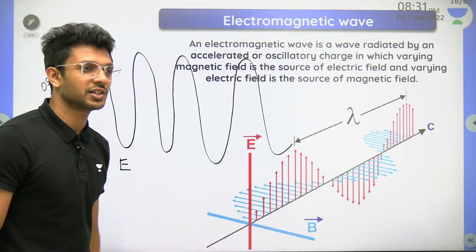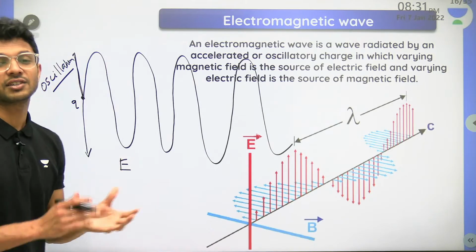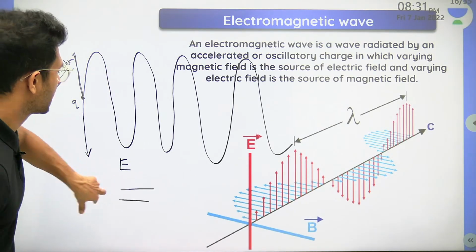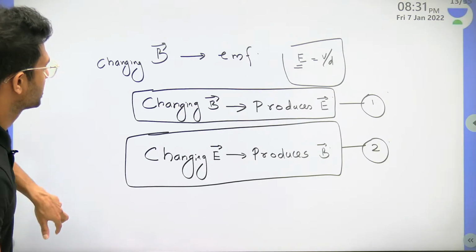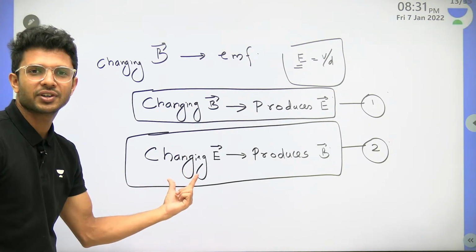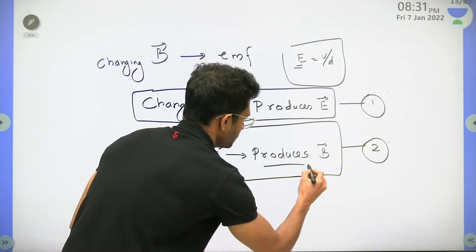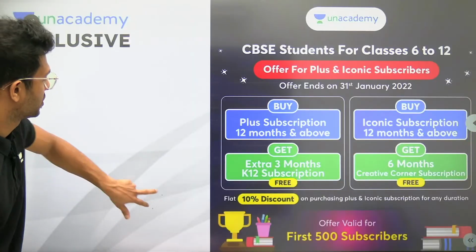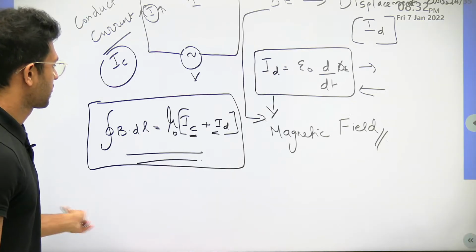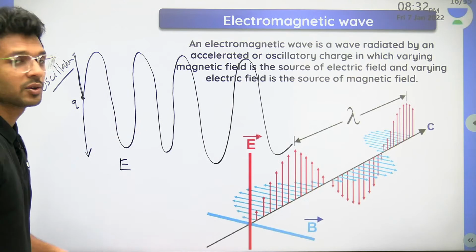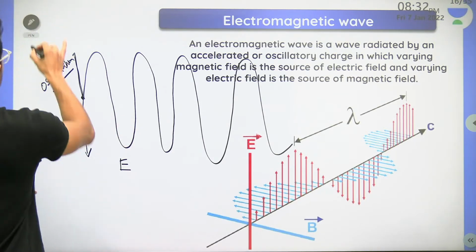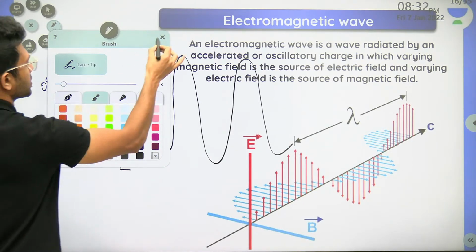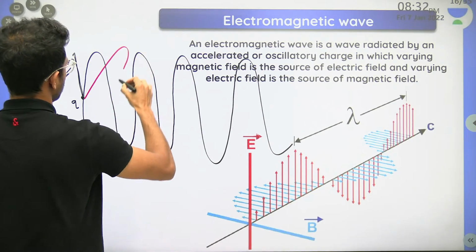We have learned one concept. When there is a changing electric field, what will it produce? Those who forgot, I'll take you back to the concept. A changing electric field, what will it produce? It produces a magnetic field, right? So this changing electric field, produced by the charge, will be producing a changing magnetic field in a perpendicular direction.